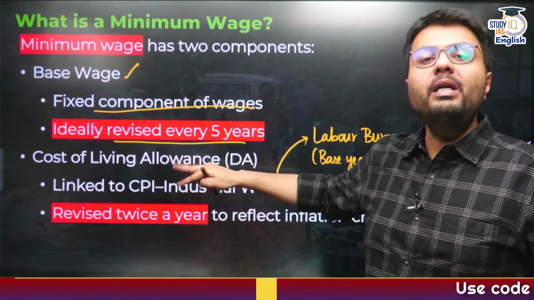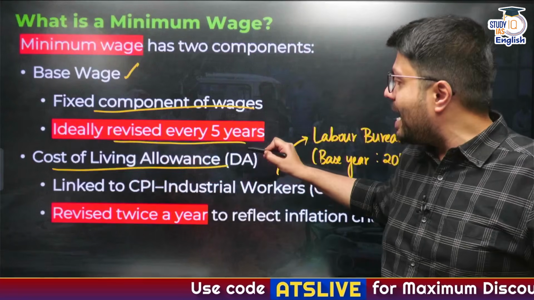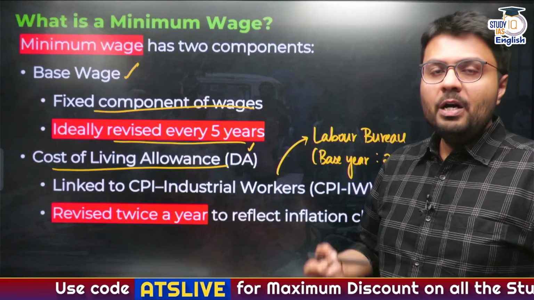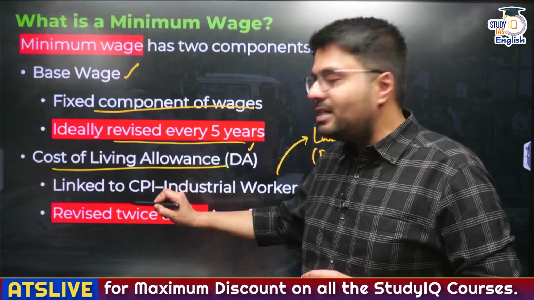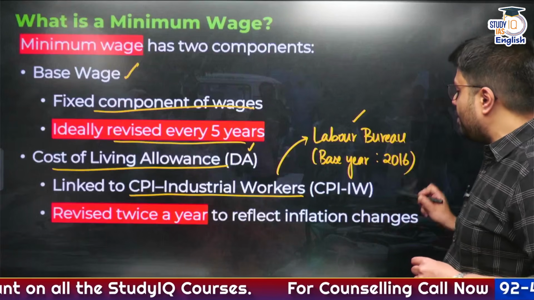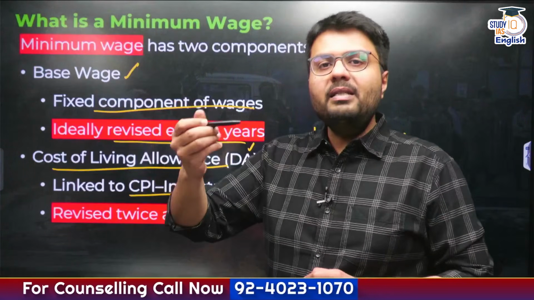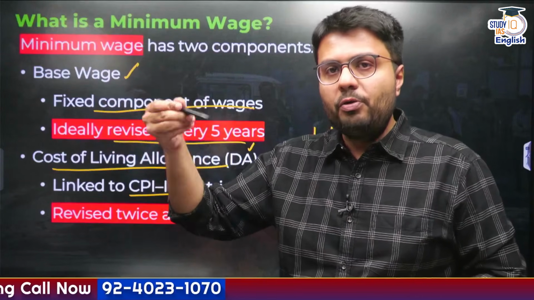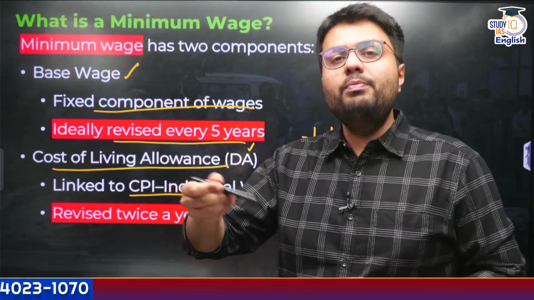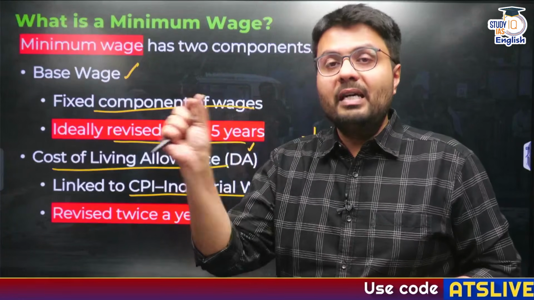The second component is a variable component which accounts for cost of living allowances, popularly called dearness allowance. To calculate dearness allowance, it is usually linked to the consumer price index of industrial workers, which is published by the Labor Bureau with a base year of 2016. As you can understand, the consumer price index has various components. CPI rural, urban and combined is published by the Ministry of Statistics and Program Implementation, particularly the National Statistical Office.